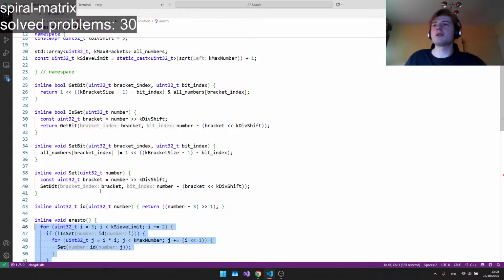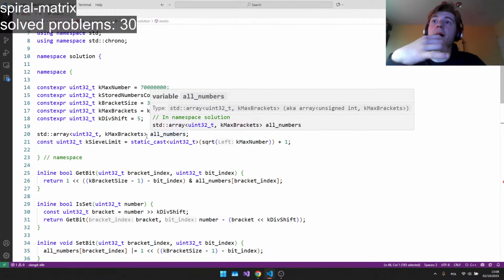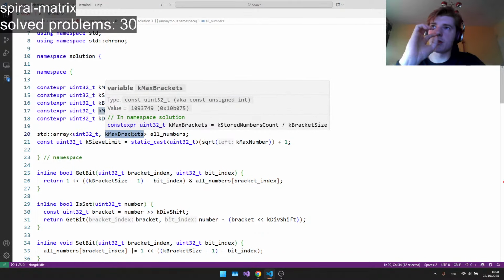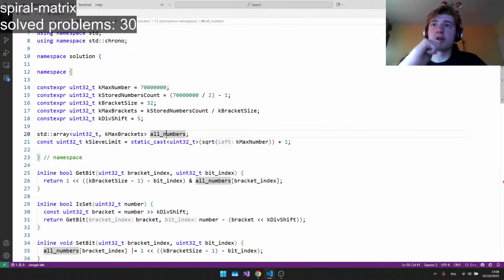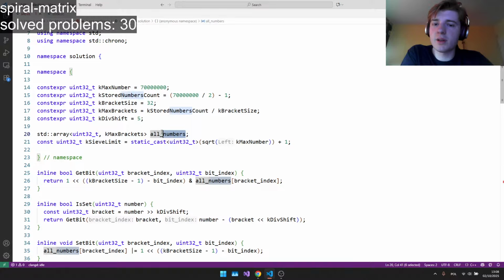I believe this is the coolest part about it, because I only store the odd numbers here, right? I don't store even numbers, it makes no sense to store them. So we have like 1 million integers, which is a lot. But it's not on the stack, it's in a data section, so it's not that bad, I think. So it's just the binary that's super huge, or something like that. Well, not really binary, but yeah.